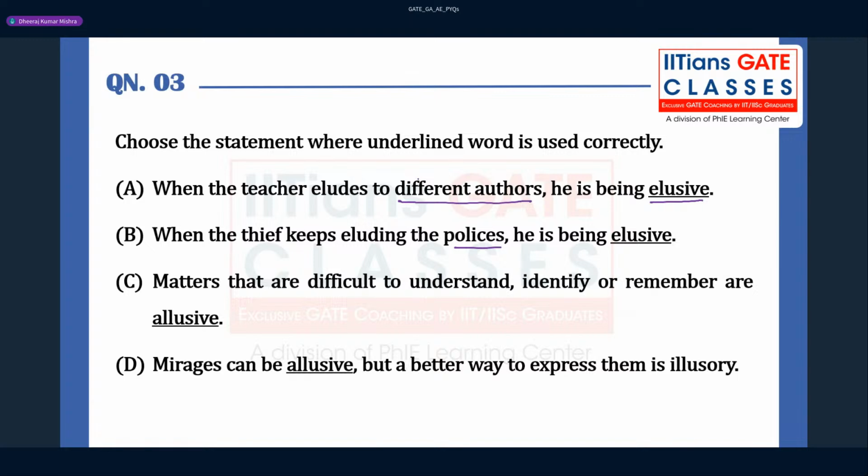Yes, Ravi Teja, you are correct. Okay, option C can be the correct answer. Option B, sorry, not C, right? What is the meaning of elude? If somebody knows the meaning of elude, they can answer this question.